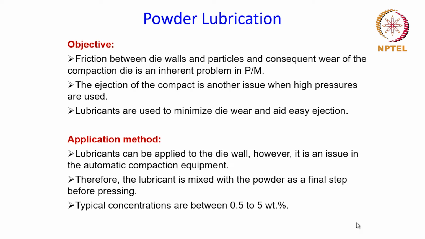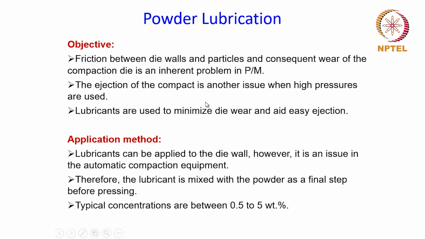The friction between the die walls and the particles leads to wear and tear of the compaction dies, and this is an inherent problem in the powder metallurgy process. Lubricant is used to reduce the friction and improve the die life by reducing the friction between the die walls and the particles.